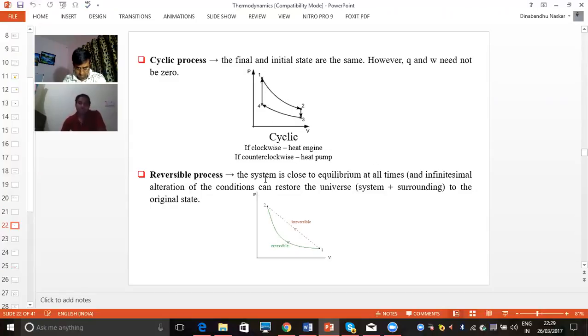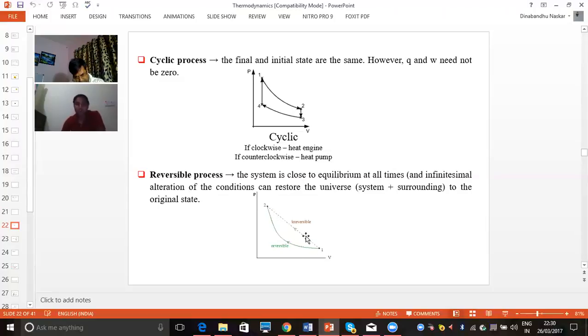In a reversible process, the system is close to equilibrium at all times. That means when we give a small disturbance at any position, the system can restore its original state. A reversible process can be represented in the PV diagram by a continuous curve. Here you can see the green curve, this is the reversible process. An irreversible process can be represented by a dotted curve. Here you can see from point 1 to point 2, this is the dotted curve.